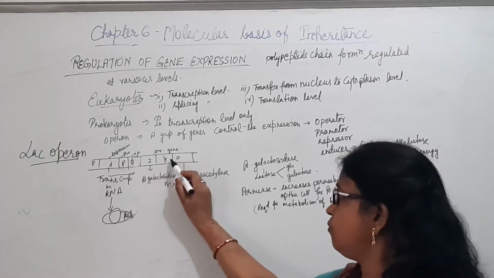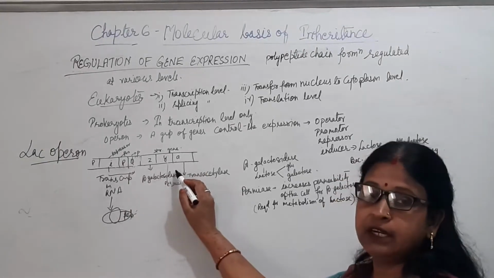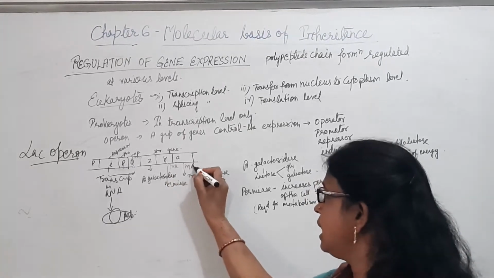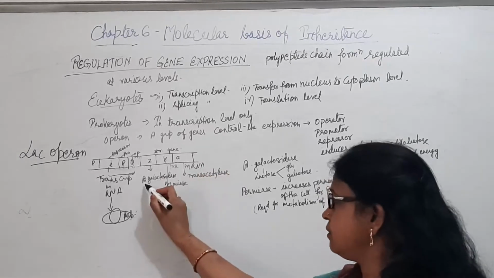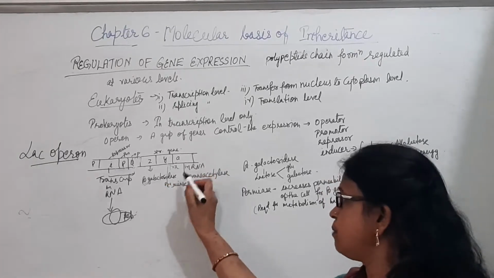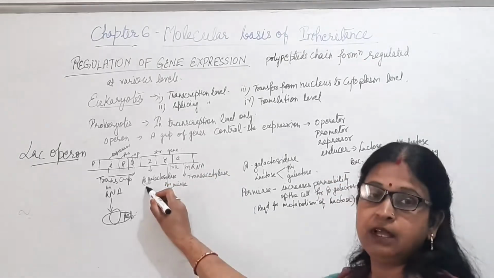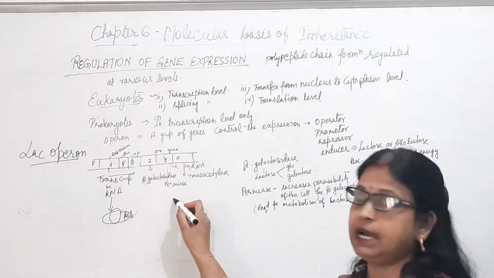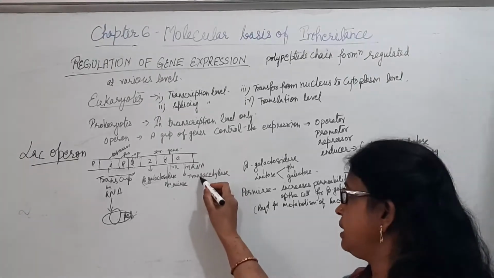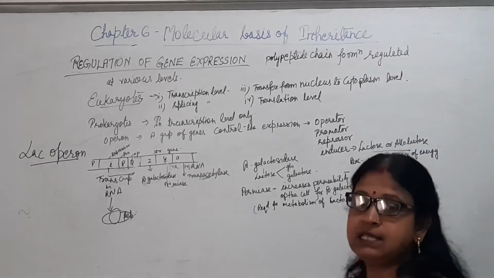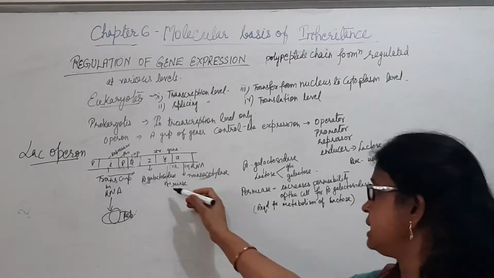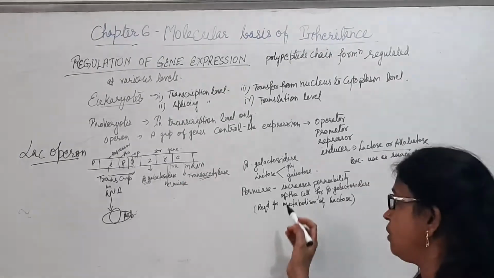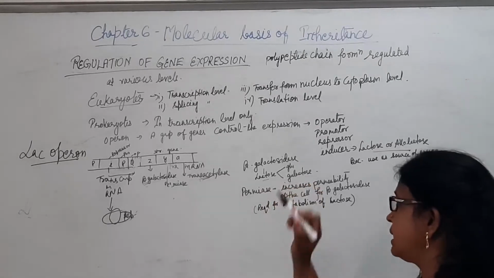Now the Z, Y and A will all undergo the process of transcription. They will form the mRNA, and through it, Z will form the enzyme beta galactosidase, Y will synthesize the enzyme permease, and A will form the trans-acetylase. Now all these 3 enzymes are required for the breakdown of lactose into glucose and galactose.